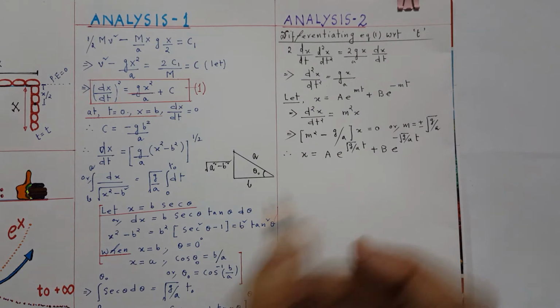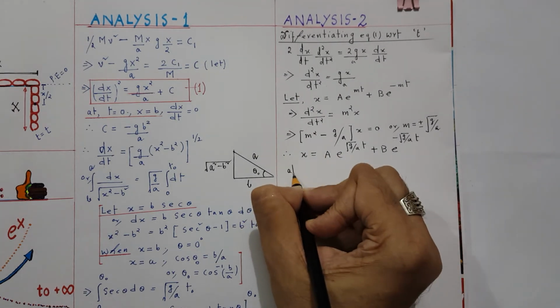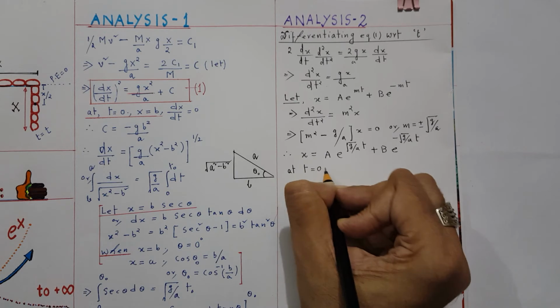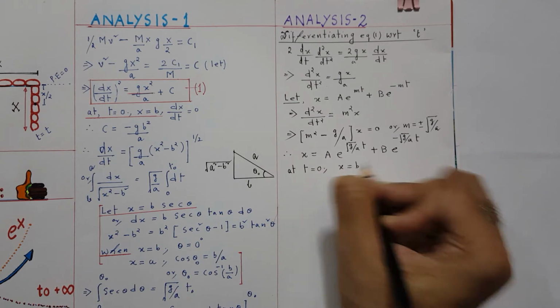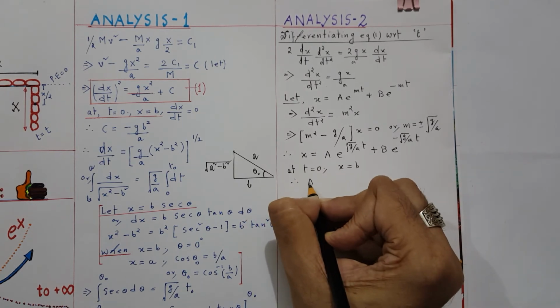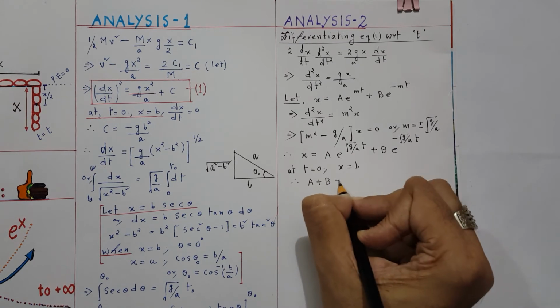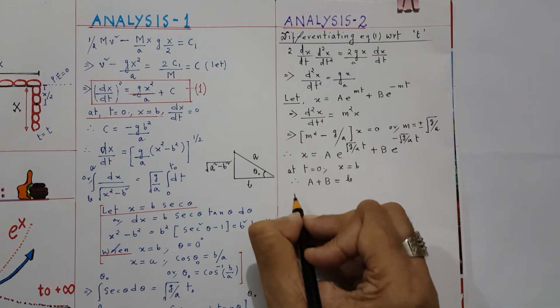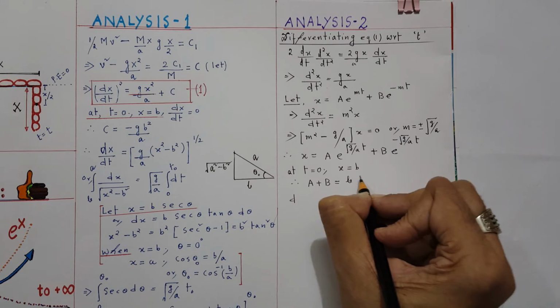Now you see at t equals 0, x equals b. So therefore a plus b equals b. So this is your one equation.